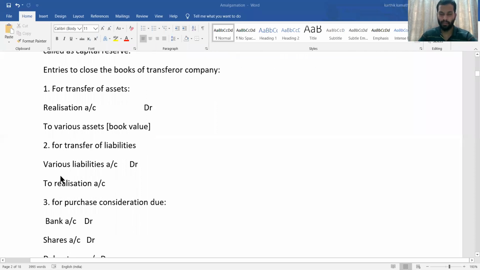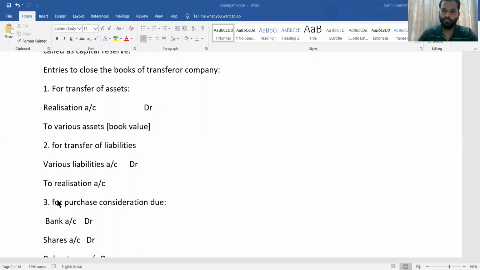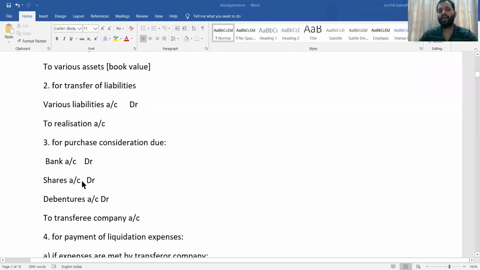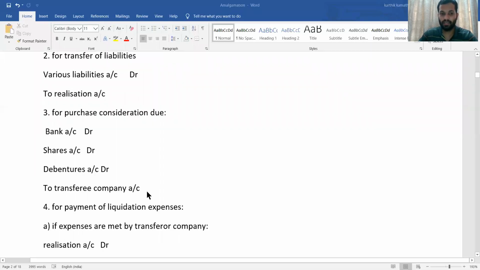Journal entry is important. Yes, if there is a 24-mark problem, they'll ask for journal entries. So you need to know journal entries before solving the problem. Then for purchase consideration due, next is how you can pay purchase consideration, either by way of cash, or by way of shares, or by way of debentures. So the entry is bank account debit, shares account debit, debentures account debit to transferee company. The transferee company means the purchasing company. That is the third journal entry.